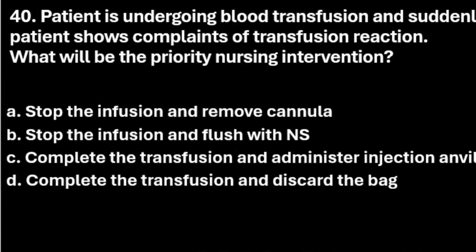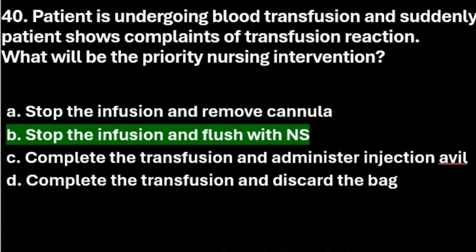Next question. The patient is undergoing a blood transfusion and suddenly shows complaints of a transfusion reaction. What will be the priority nursing intervention? Option A, stop the infusion and remove the cannula. Option B, stop the infusion and flush with NS. Option C, complete the transfusion and administer injection Avil. Option D, complete the transfusion and discard the bag. Let us go straight to the right answer. The right answer is stop the infusion and flush with NS.